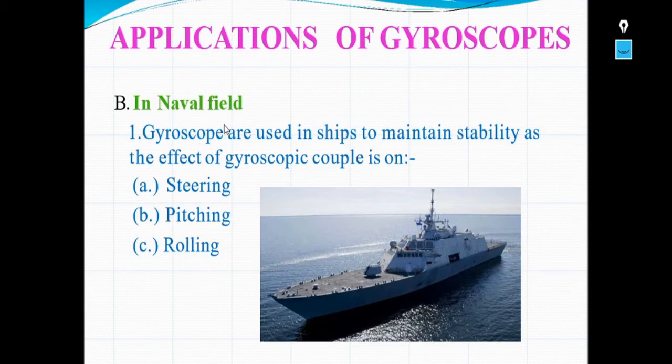Second application is in the naval field. So gyroscopes are used in ships to maintain stability, as the effect of gyroscopic couple is on steering, pitching and rolling. So to know the direction of the ship or to change the direction of the ship, gyroscopes are used so as to maintain its stability.